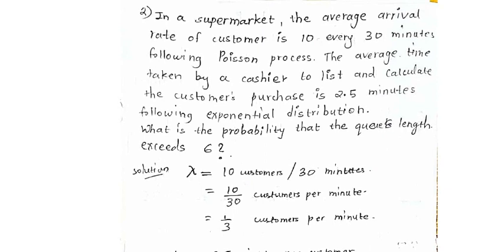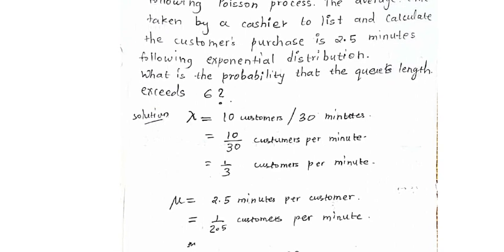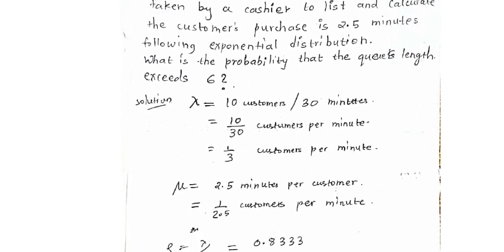Then what is the mu value? How many customers are served per minute? It is given that the customer purchase is 2.5 minutes following the exponential distribution. So 2.5 minutes for one customer.